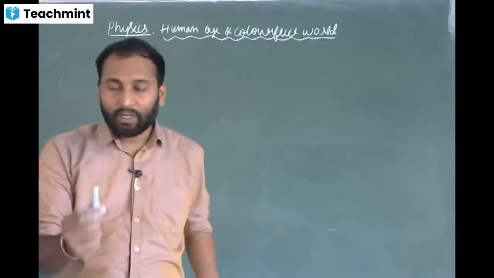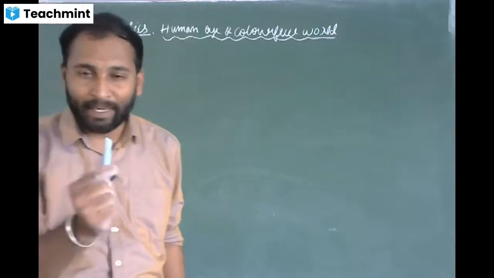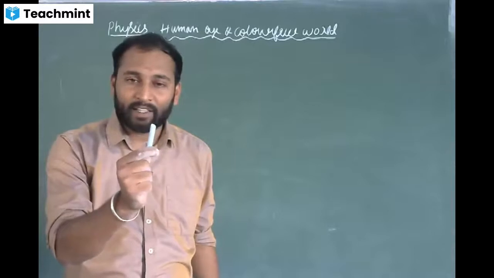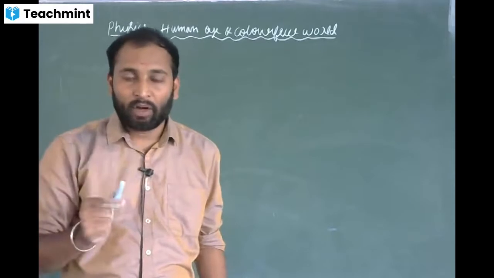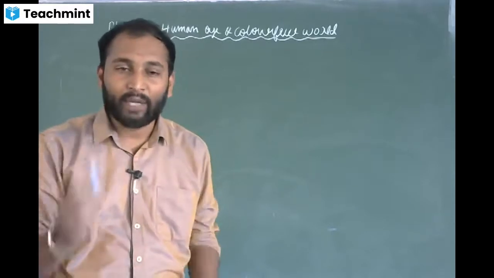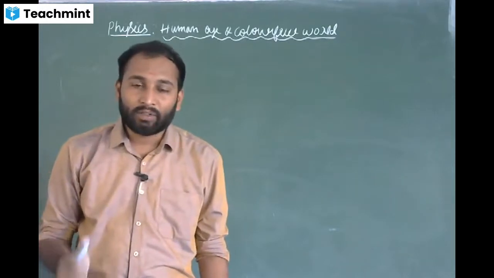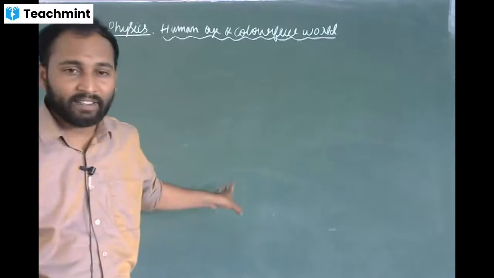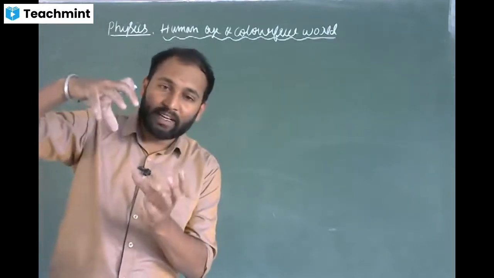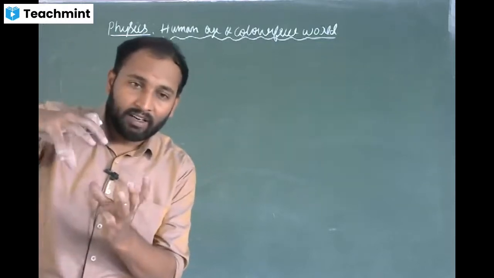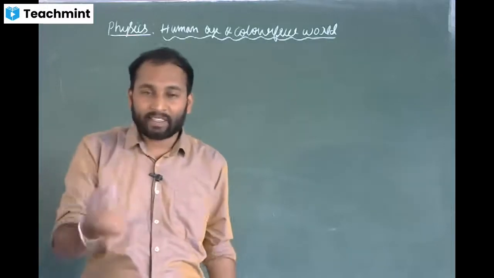Try to hold a book exactly at 25 centimeter, or you can try to hold a pen. See it at 25 centimeter. You can see it properly. Bring it nearer to your eyes and try to see it. After 1 or 2 minutes, your eye will start paining. You will start getting headache. What is the reason behind that? Because your ciliary muscles are trying to contract, so they are applying pressure on the crystalline lens. That is why you will get pain in eyes and headache.